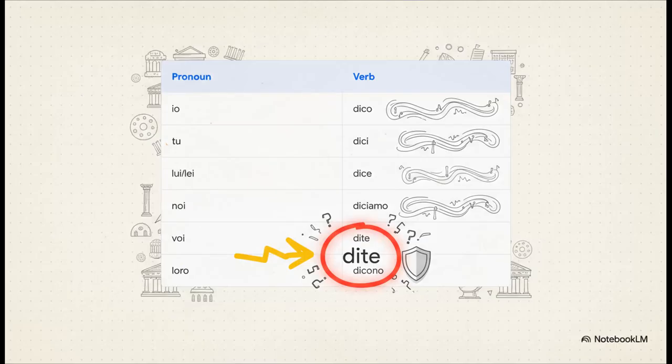Okay, let's look at how this one works. We have io dico, tu dici, lui dice, noi diciamo, loro dicono.